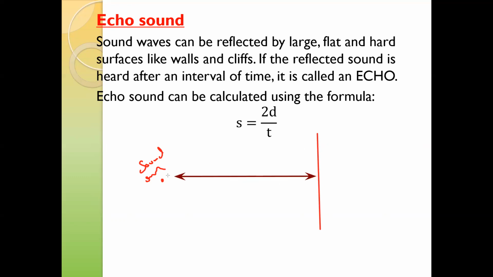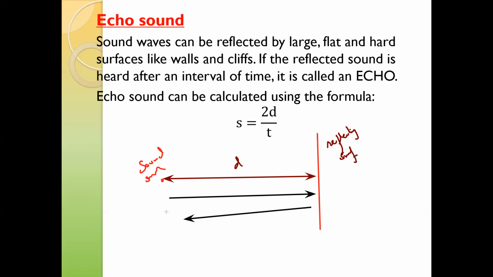When we produce a sound, the sound will travel and then return back.